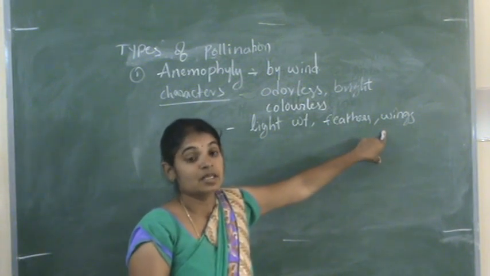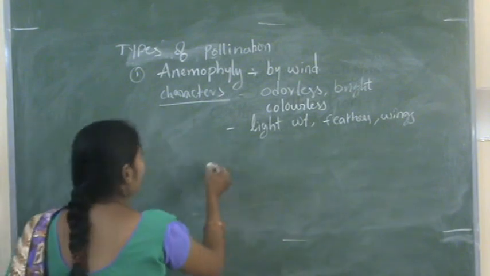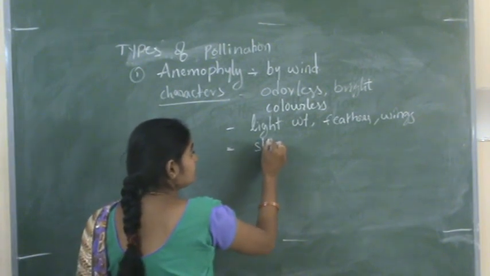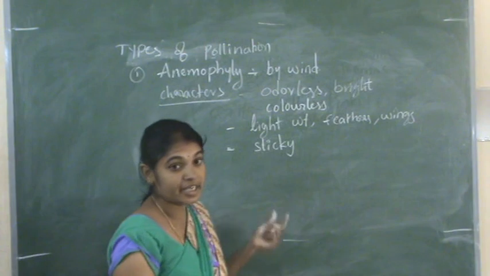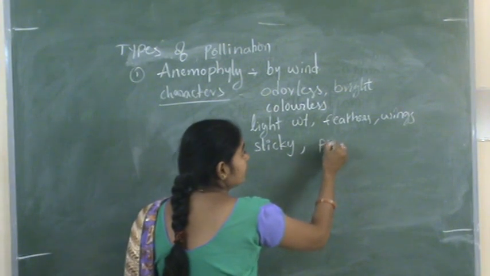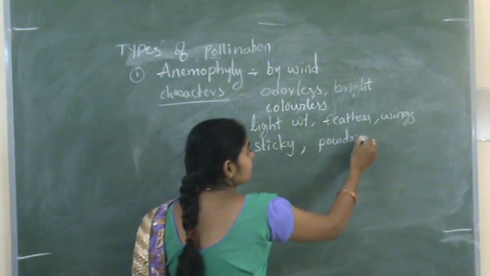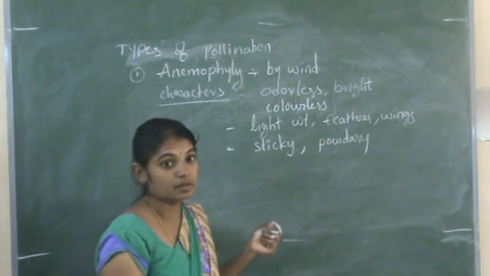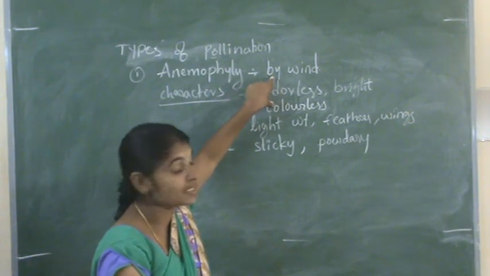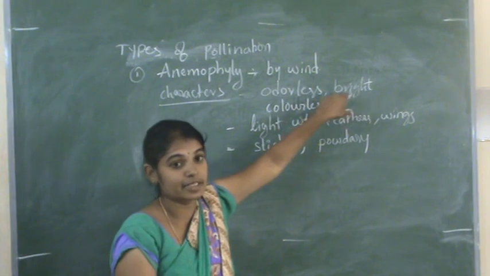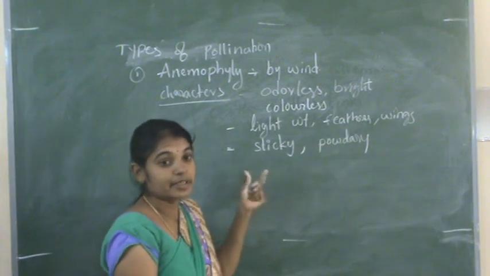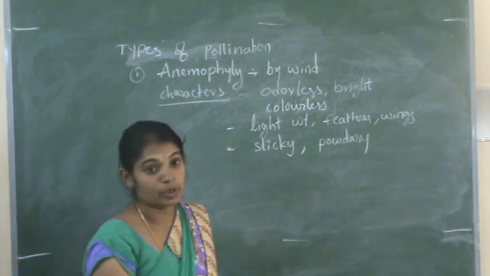In some cases they contain wings also. And the stigma is sticky in nature to receive the pollen grains. Pollen grains are powdery, so they are carried easily by wind. So these are the characters. Flowers are odorless and colorless, and in some cases bright. Pollen grains are light in weight, having feathers and wings. The stigma is sticky and powdery.